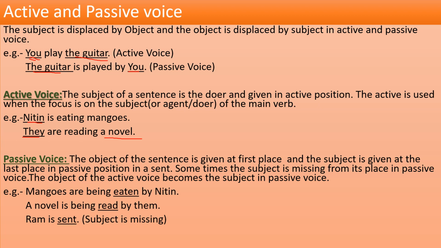You can see here mangoes. The object of the active voice has become the subject in passive voice. And Nitin, the subject of the active voice, has become the object in passive voice. Okay, so this is active and passive voice. So in this way we can identify the voices, whether it is active voice or passive voice.